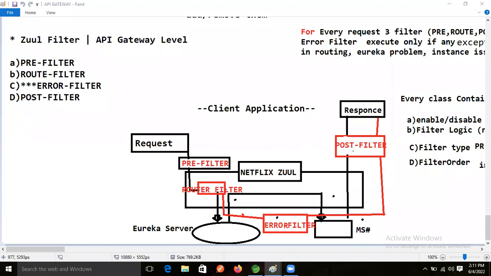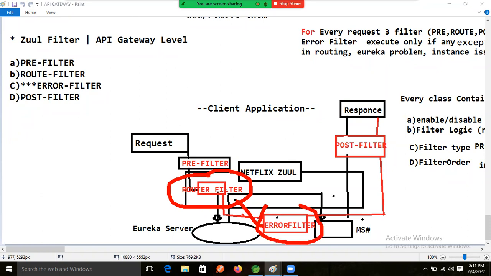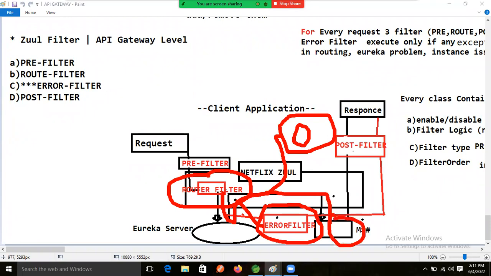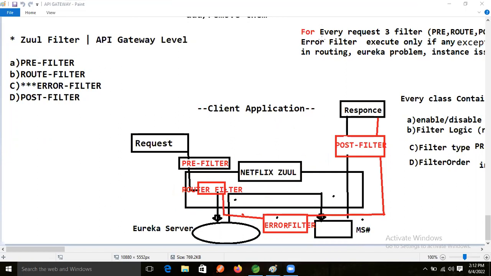Fine. Now, what will we do here? In the route filter, by default we are seeing an error. This time, we will implement our own page. If our microservices execution flow is correct, then our microservices will execute. If not, we will get another page instead of the default error, right? And we will check the logging activity.